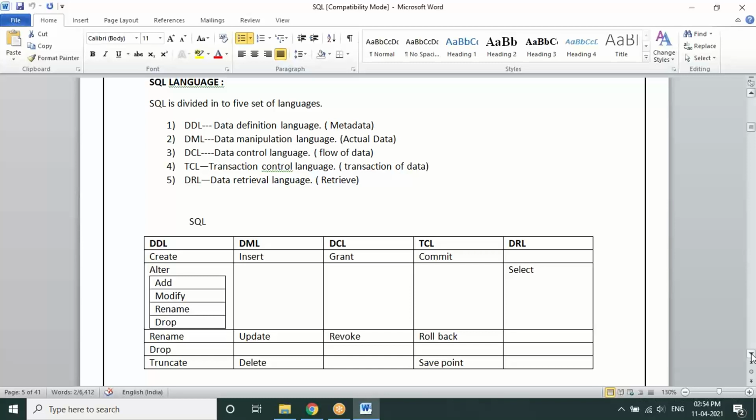So if you guys are aware, it is fine, or else let's understand more how to have these categories to be understood. So DDL stands for data definition language. So what do you mean by definition? Certainly, if a user logs into any database, he might not have any privileges or permissions to work with the data. And if he is supposed to create any kind of data, he needs to define it first.